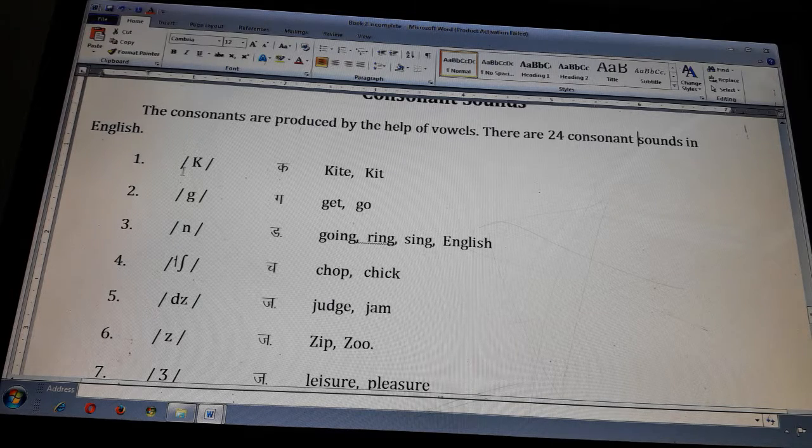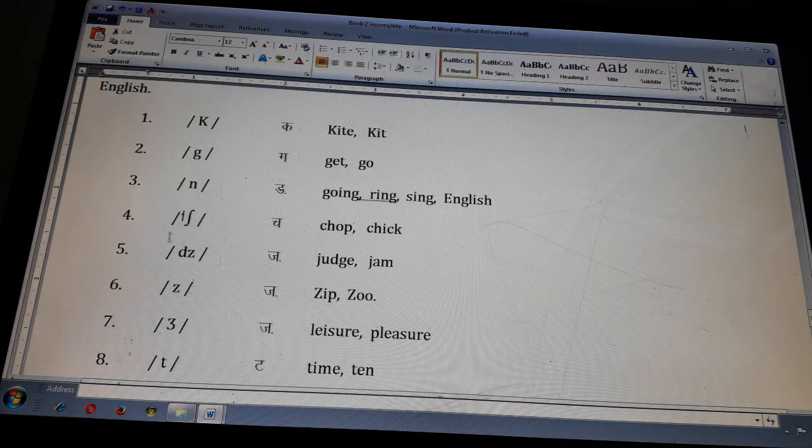First, K. This is the symbol of K: kite, kit. Symbol of G: get, go. K is not available here. And that is the N sound, the ng sound: going, ring, sing.